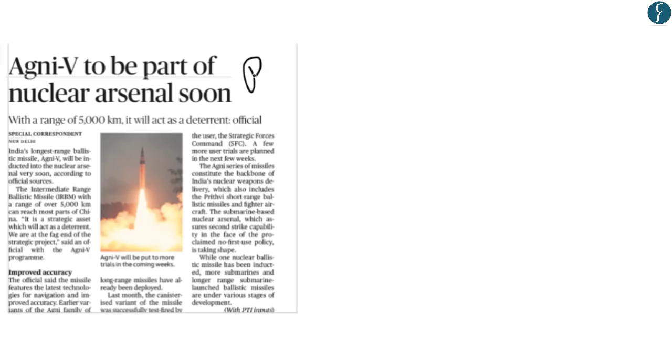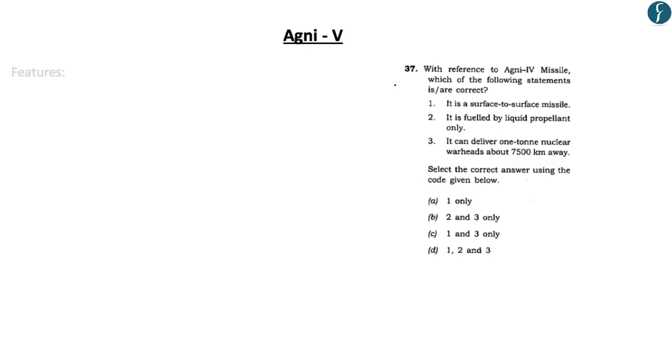Now, we have taken this article from page 13. Now, what this article talks about is that the Agni V missile is soon going to be a part of India's nuclear arsenal. Now, what we'll do with regard to this article is understand the basic features of the Agni V missile. Now, as some of you may know, a question was asked in your 2014 prelims examination with regard to the features of the Agni 4 missile.